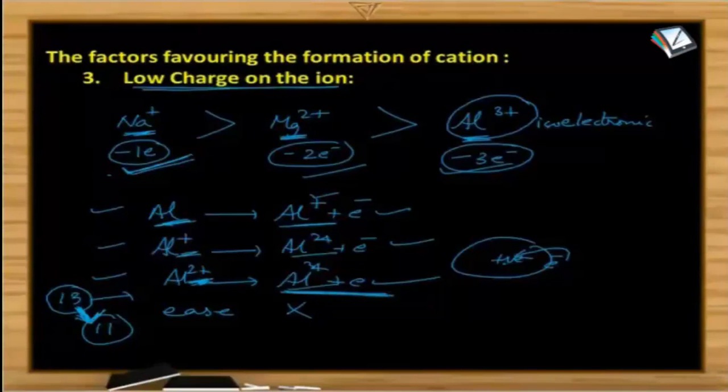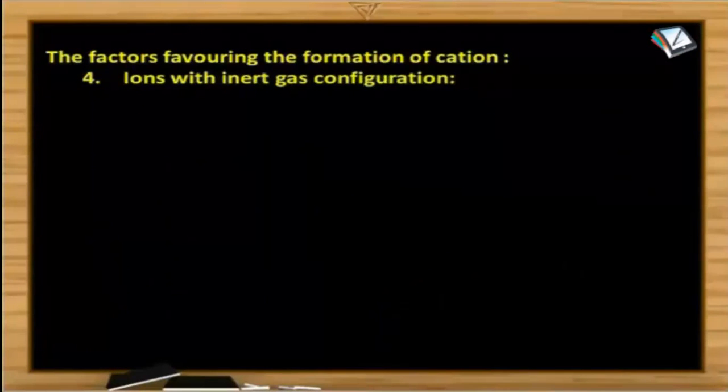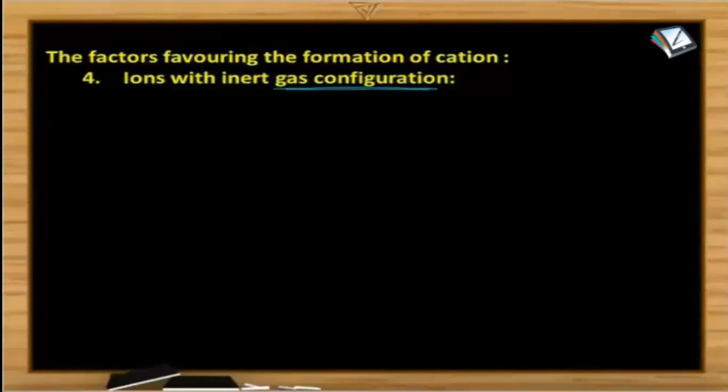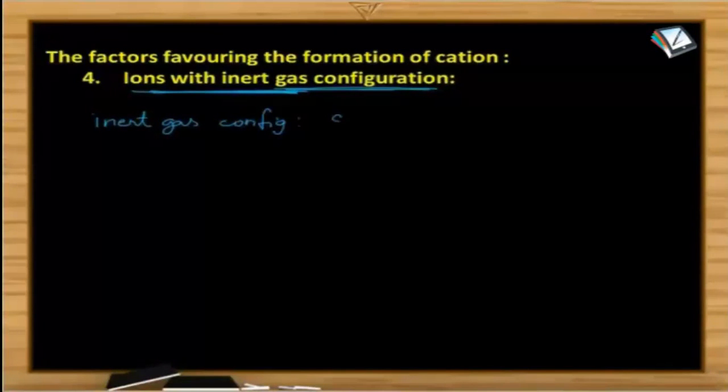Let's go for one more factor favoring the formation of the cation. What is it? That is electronic configuration. So here the favorable factor is ions with inert gas configuration. They are formed more easily than the ions with pseudo inert gas configuration. So for cations we come across two types of electronic configuration. Let me explain that first. What is inert gas configuration? Inert gas configuration means presence of 8 valence electrons. Isn't it? Anyhow you know it.